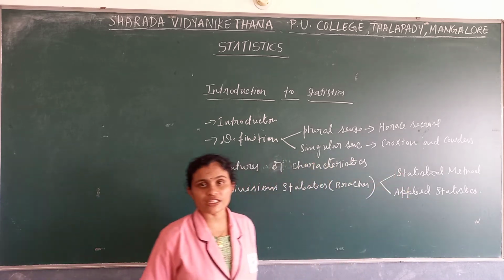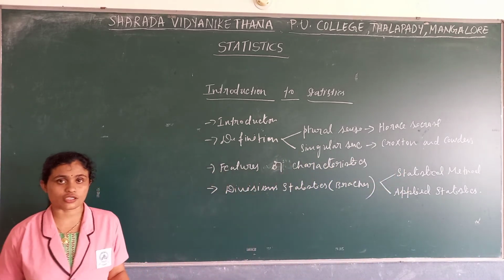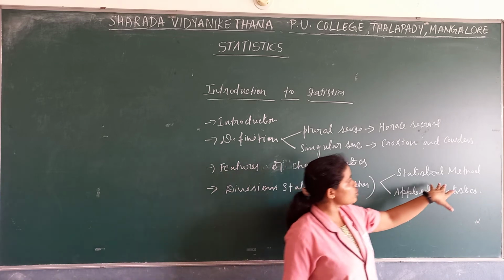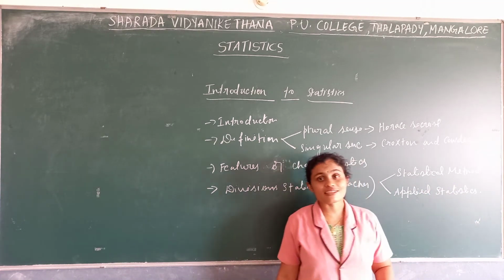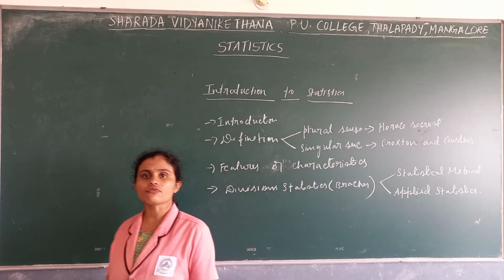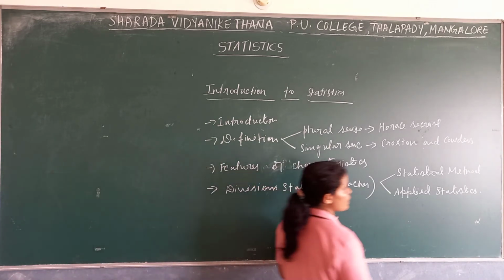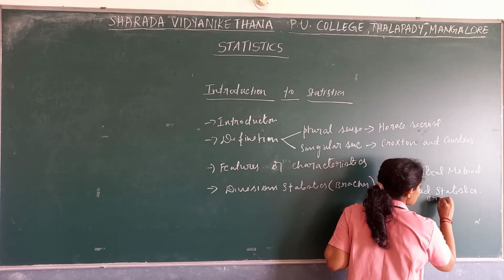Statistical methods means mathematical statistics or the theory of statistics, where we use statistics in order to make various kinds of decisions. And applied statistics means the areas in which we apply statistics. Which are the branches of applied statistics?